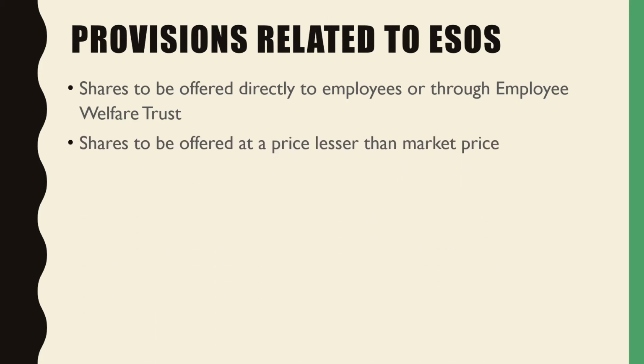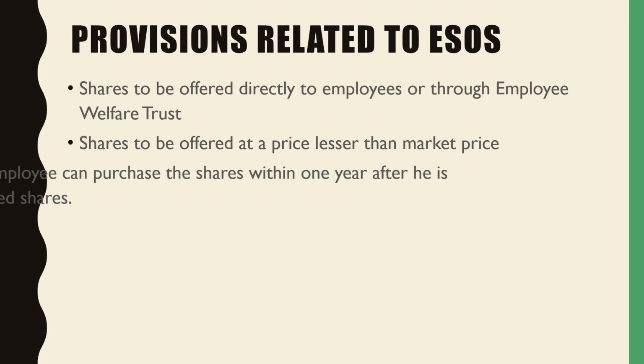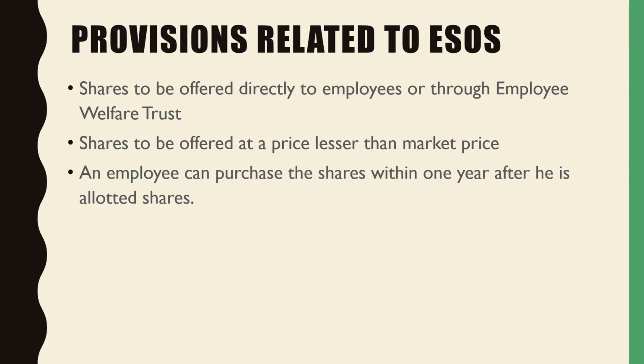Shares are to be offered at a price lesser than the market price. So if the share has a face value of 10 and a market value at present of rupees 20, the shares may be offered at rupees 18, so that employees are able to purchase the shares at a price lesser than the market value. An employee can purchase the shares within 1 year after he is allotted the option, so that the employee is able to arrange money and purchase the shares of the organization.